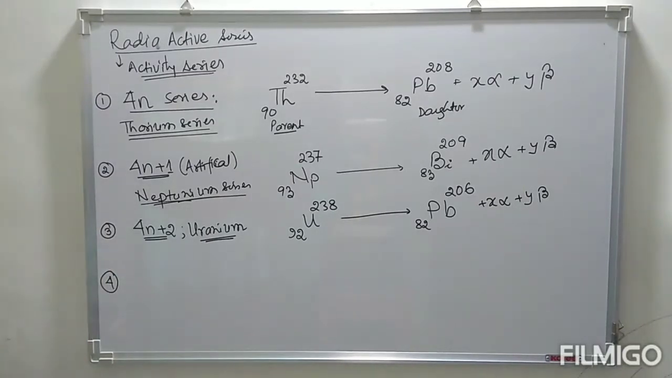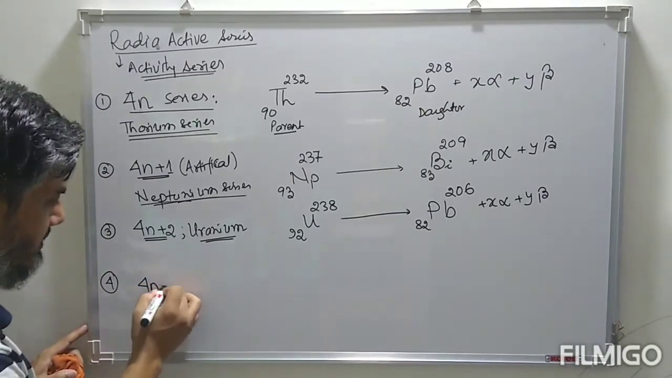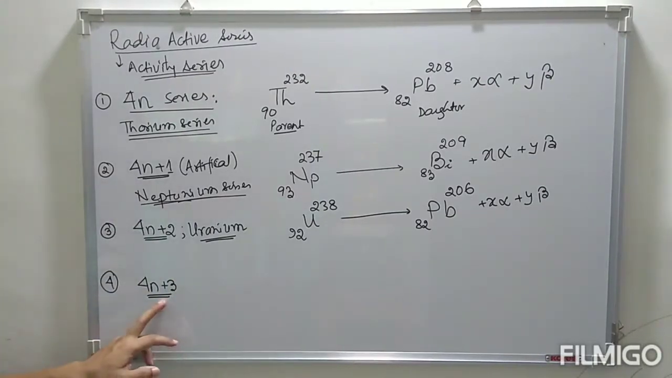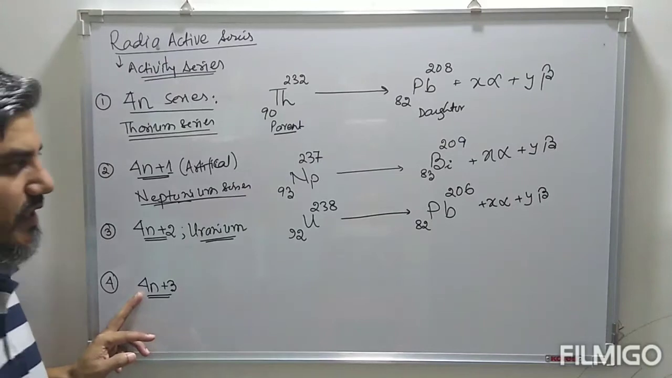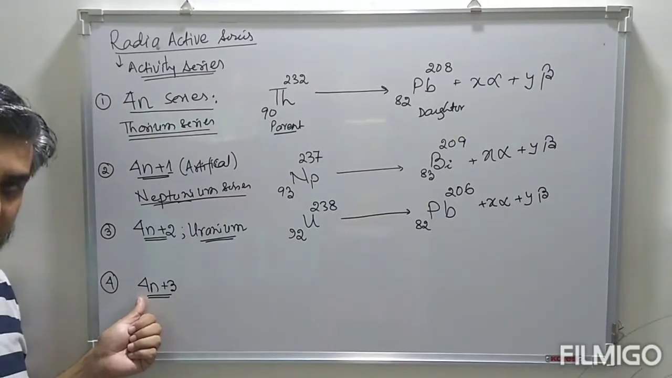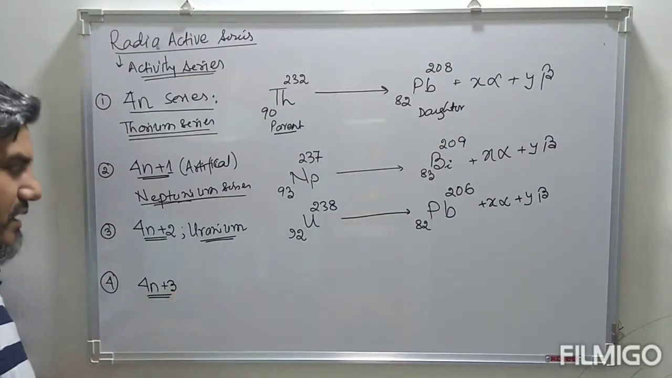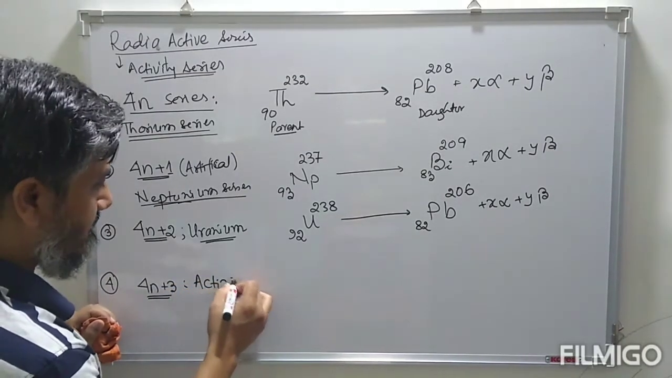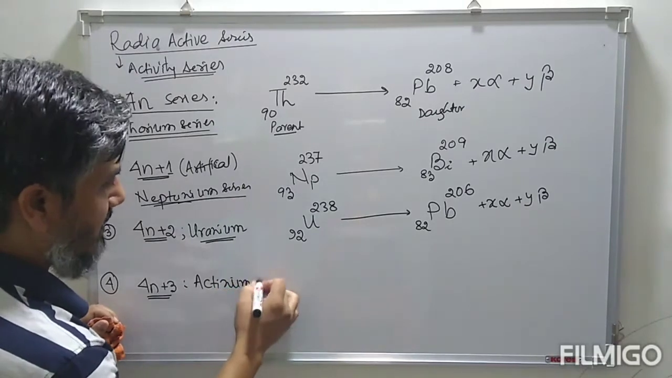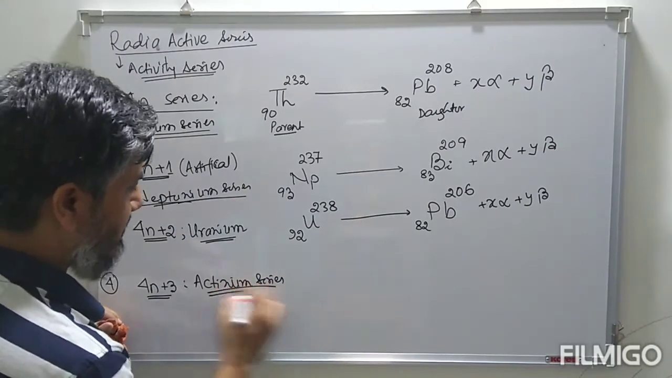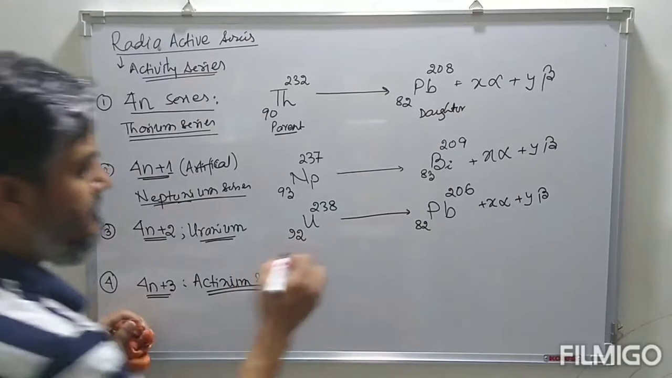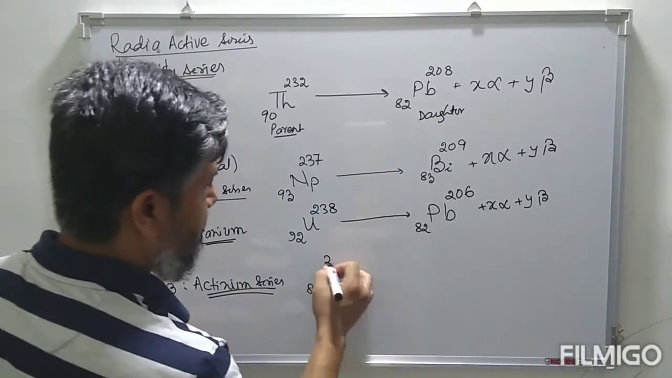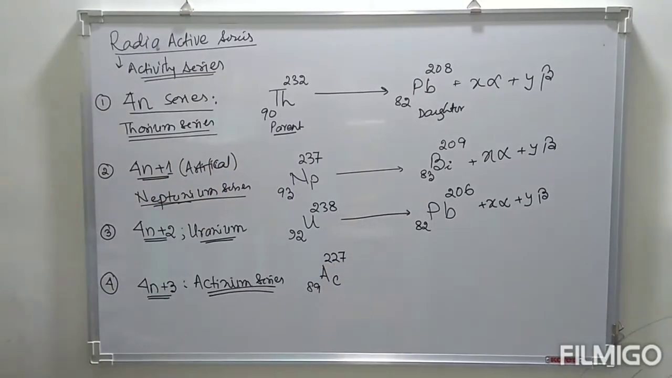Fourth series, that is the 4n plus 3 series. Why is this known as the 4n plus 3 series? Because when the mass number of the parent nuclei and daughter nuclei is divided by 4, there is a remainder of 3. This series is also known as the Actinium series, because the parent element is actinium. We have this actinium, atomic number 89, mass number 227,